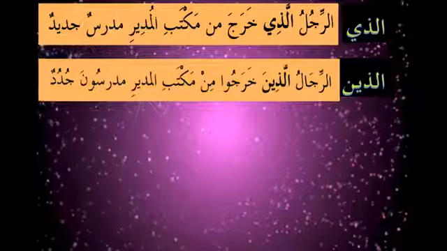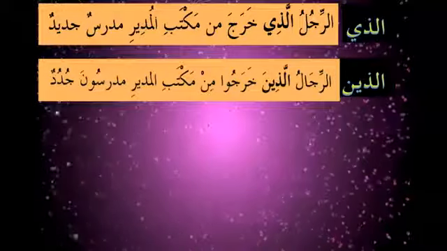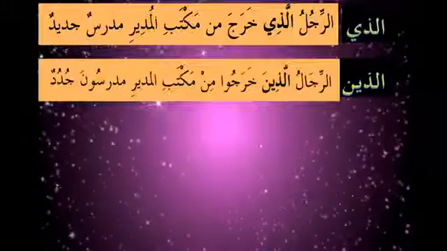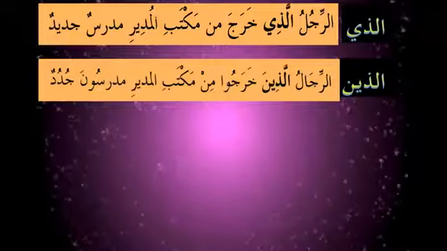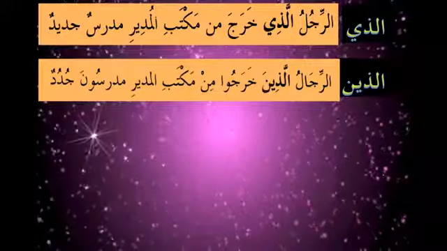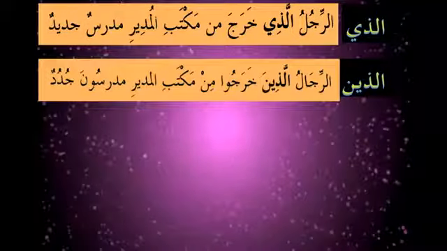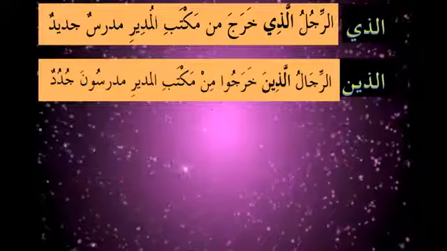Again, when we use alladhina, we have to use a Silatul Mousoul matching alladhina. So we have kharaju, we can't say kharaja. Kharaju, waw represents whom, and this whom refers to alladhina, those who. So the men, those who left min maktabil mudiri, from the office of the headmaster, mudarrisuna jududun.